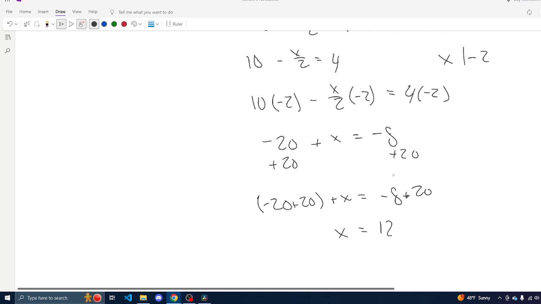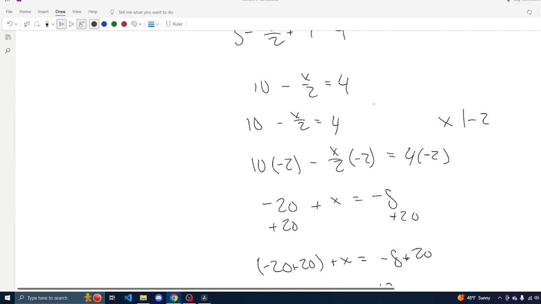It's important to note, once again, that if you're going to do this, you have to do it to every single term. So if we had 4 plus x on this side, we would also have to multiply this x by -2. And that's the difference between multiplication and addition. Addition, you're only creating a new term, which you can use to simplify. And then multiplication, you're using whatever manipulation you did to every single term.